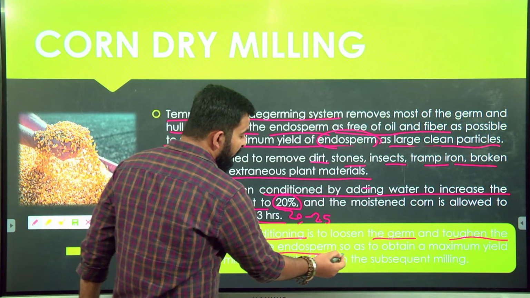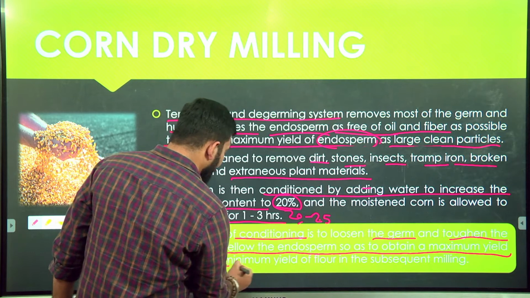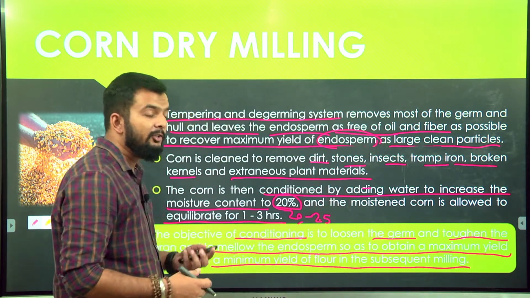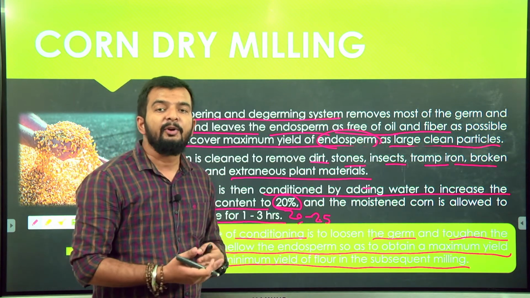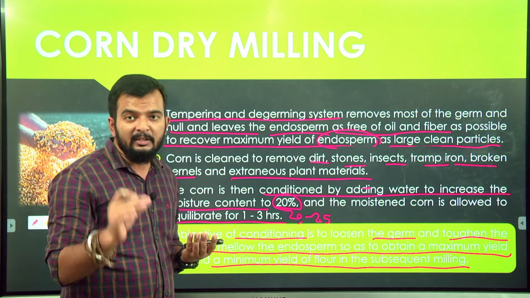And to mellow the endosperm so as to obtain a maximum yield of grit and a minimum yield of flour in the subsequent milling. That is, your endosperm will be softened or mellowed, so that your final product will consist majorly of endosperm, as large particles of grit.